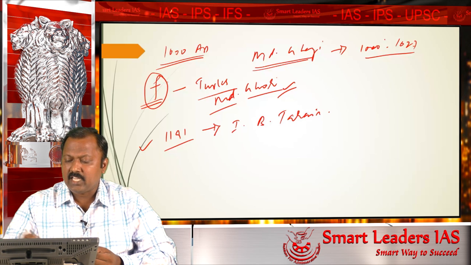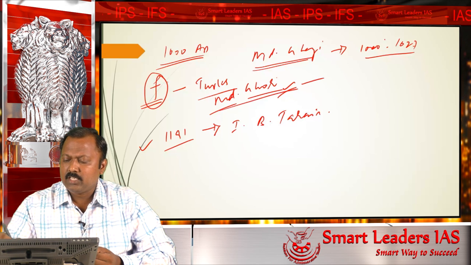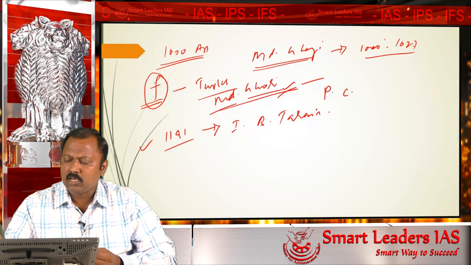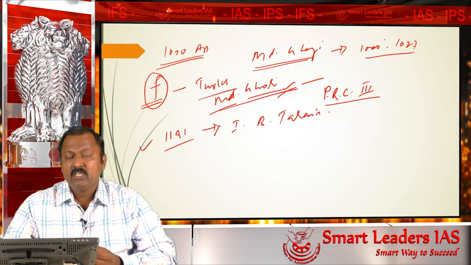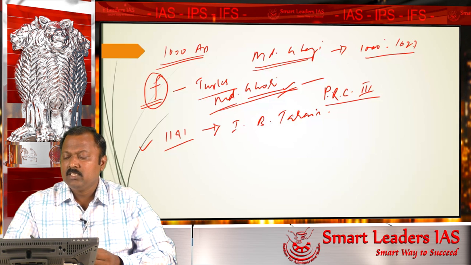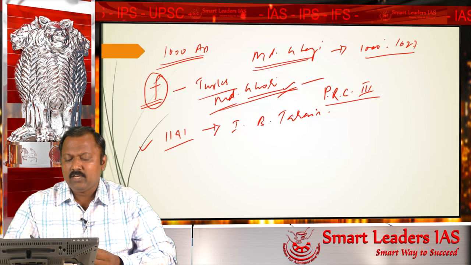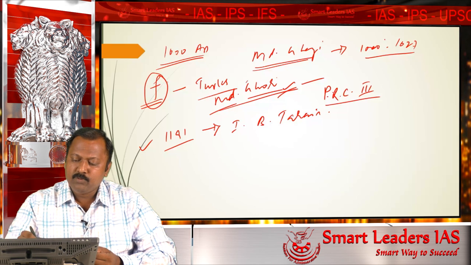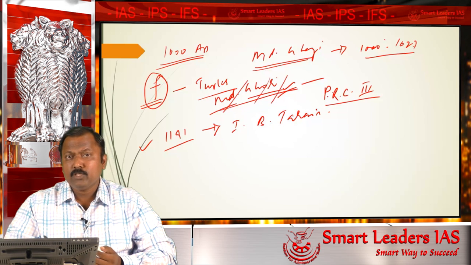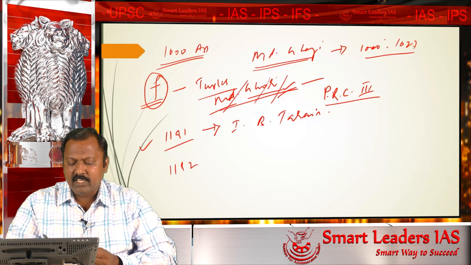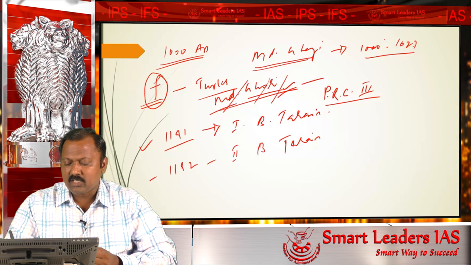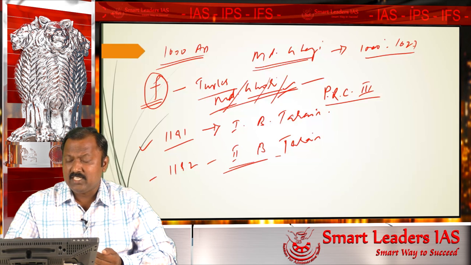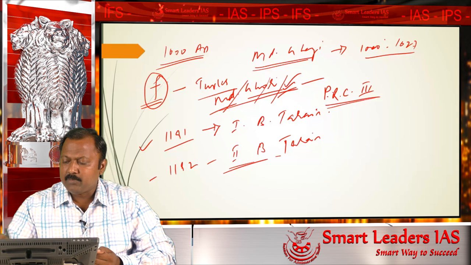In this first Battle of Tarain, Muhammad Ghori fights with a ruler called Prithviraj Chauhan III, and you must know that in this battle Muhammad Ghori was defeated. Muhammad Ghori again comes to India in the year 1192 and fights the second Battle of Tarain. That means in the same place he has fought the second battle, against the same ruler. The second Battle of Tarain also happens between Muhammad Ghori and Prithviraj Chauhan III.